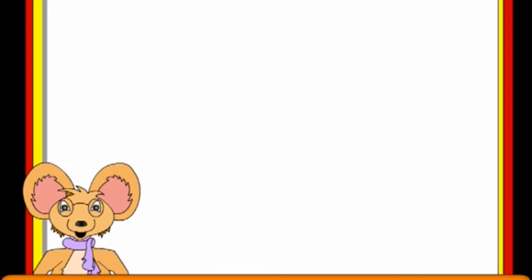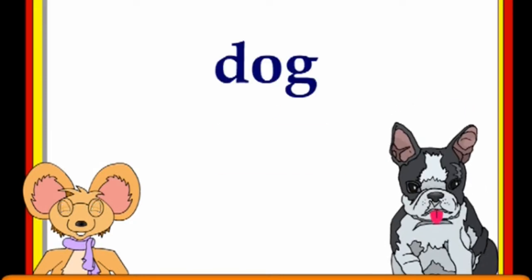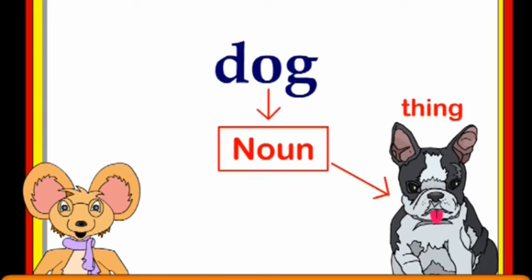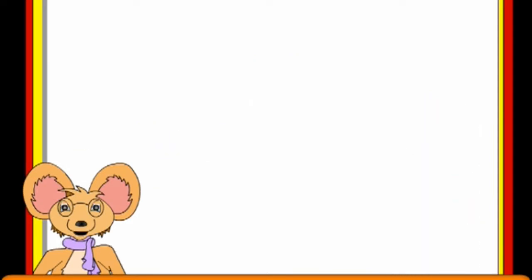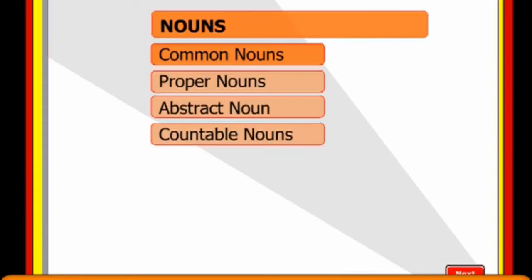For example, the name given to a man's best friend is a dog. So the word dog is a noun. And so is the word Swifty, because that's my name. There are a number of different types of nouns, but the most common are called, surprise, surprise.